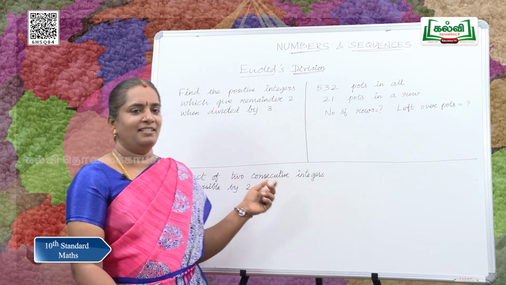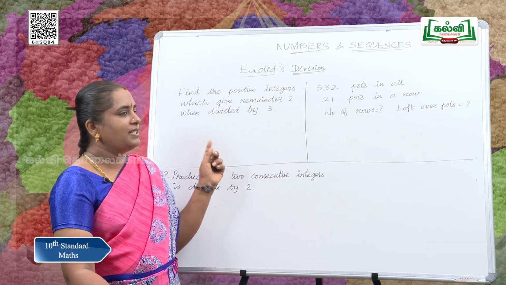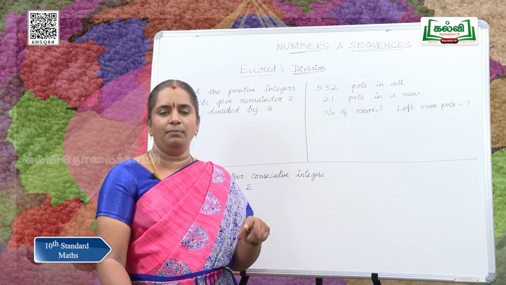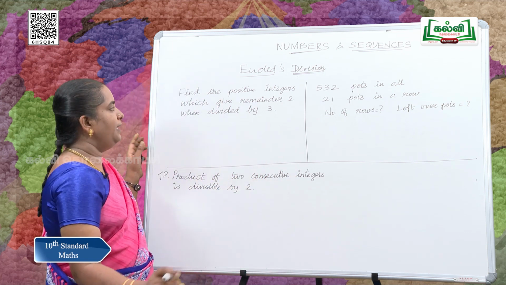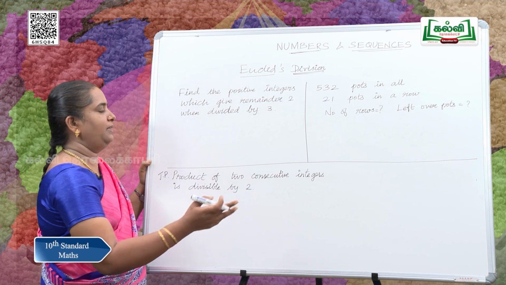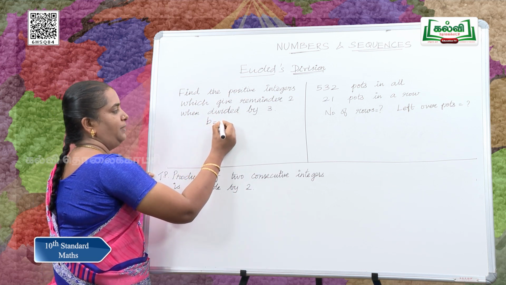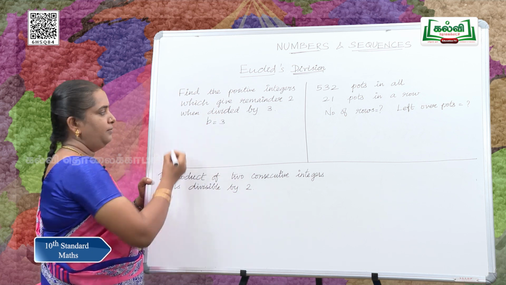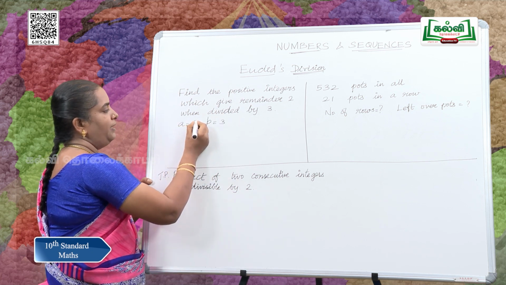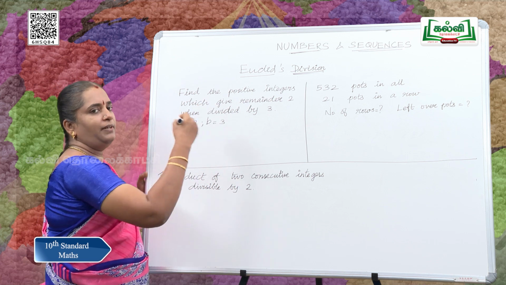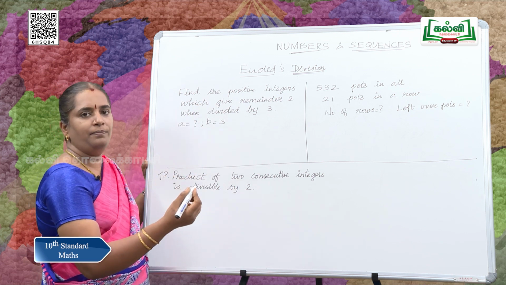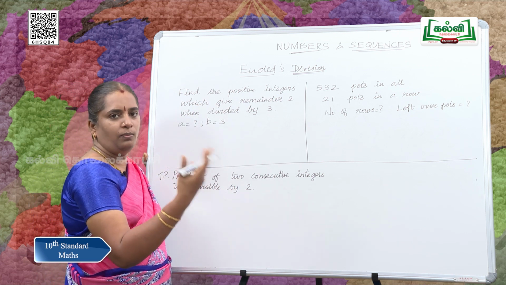See, the first question is, find the positive integers which give remainder 2 on dividing by 3. If a number is divided by 3, so the divisor is 3. So, divisor is named as b. b is 3 now. So, we are going to find our a. Find the positive integers. So, a may be, yes, more than one number.